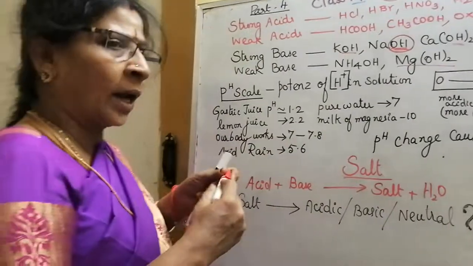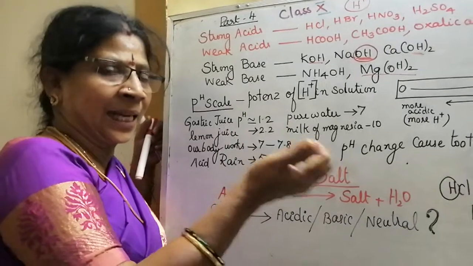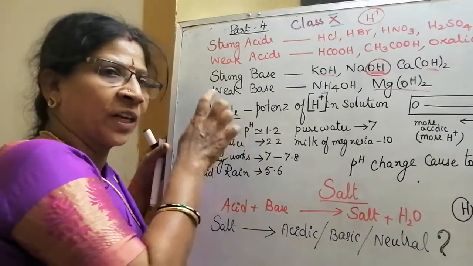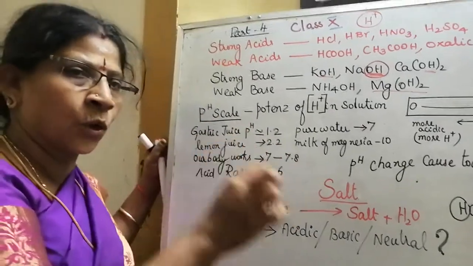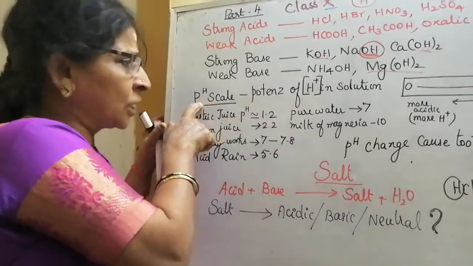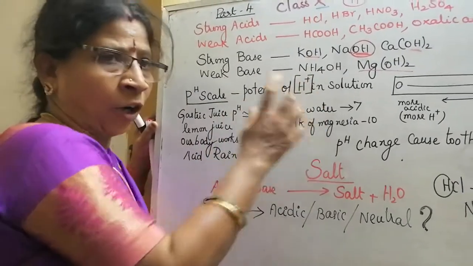Now, how to understand the acidic nature of an acid? With the help of a pH scale. When you are doing practical, the teacher will show you the pH paper. P means potence, potence of hydrogen ion concentration.